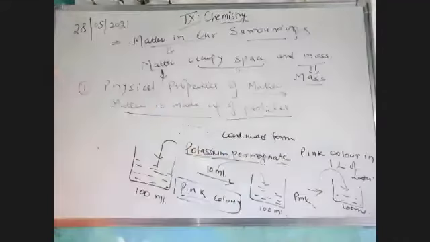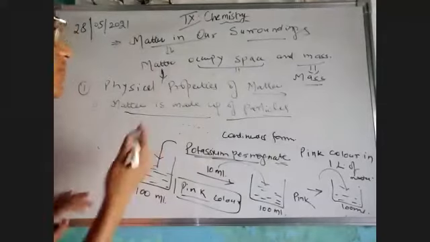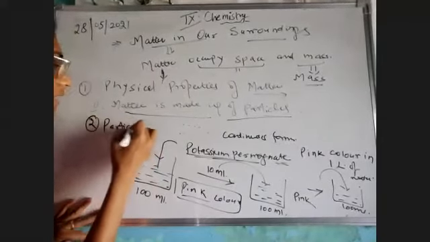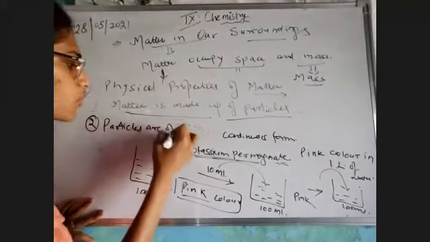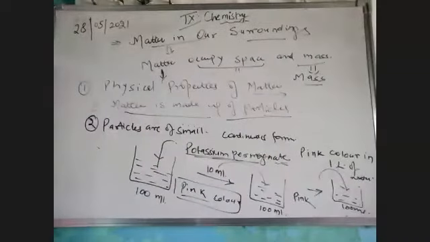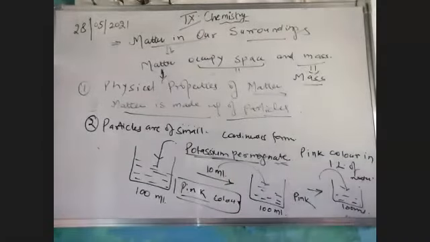Okay, so I have done two properties. First one, matter is made up of particles. Second one, my particles are of small size. Now let's move on to the third property: what are the characteristics of the particles?